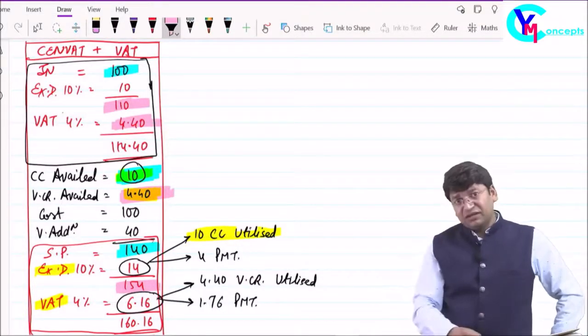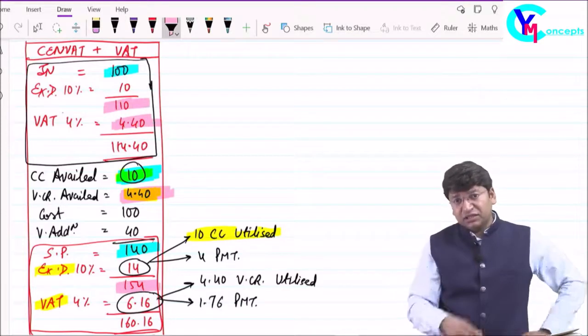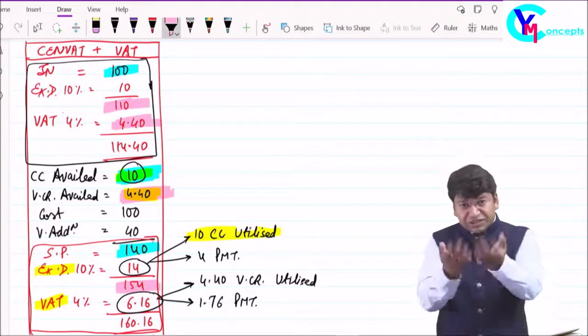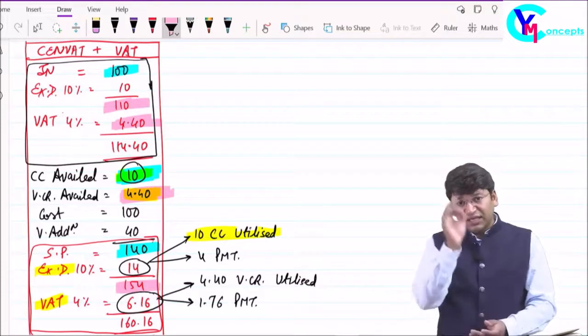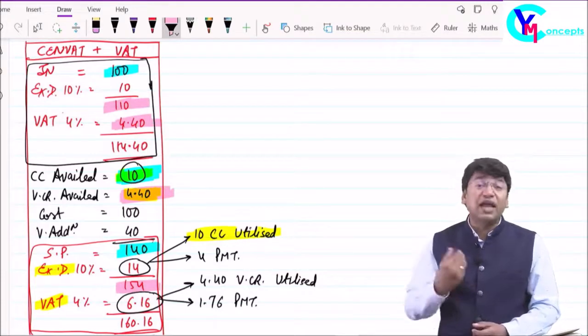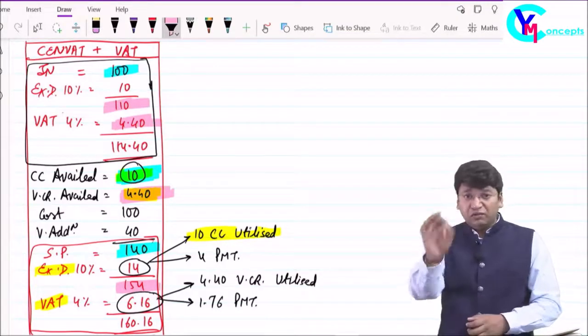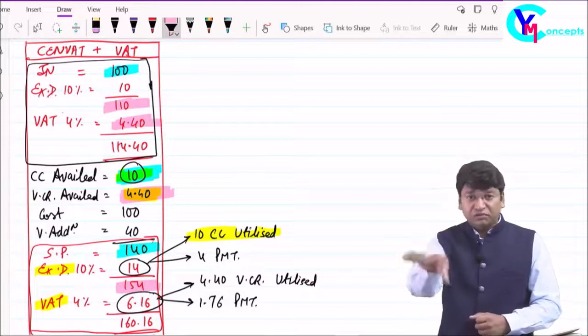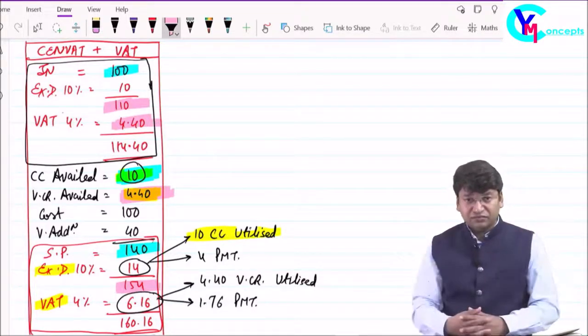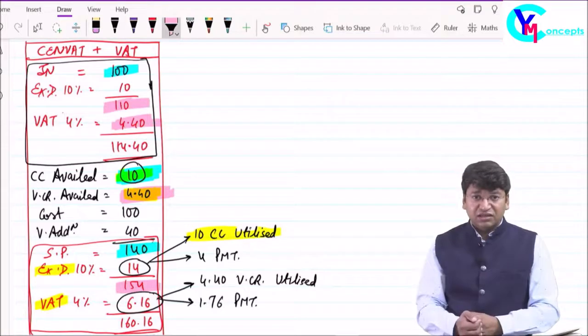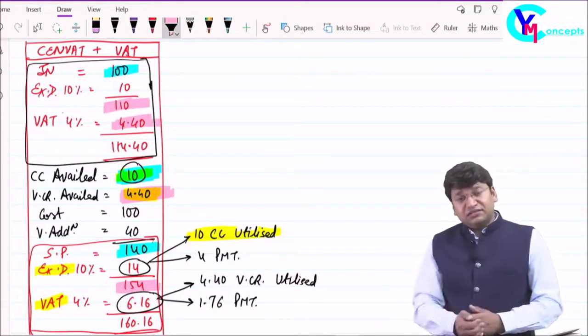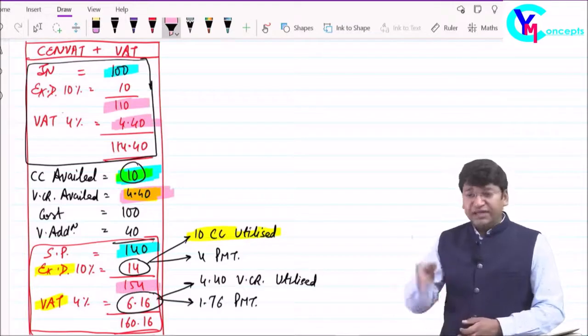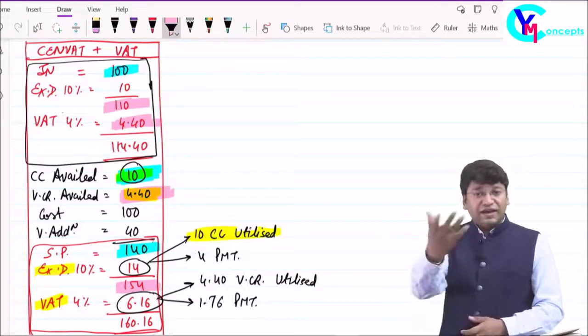One more point we need to discuss. You tell me, is it essential that on every sale VAT will be charged and on every sale excise will be charged? Is it essential? No. There may be some cases where on sales excise is exempt but VAT is applicable, or vice versa.